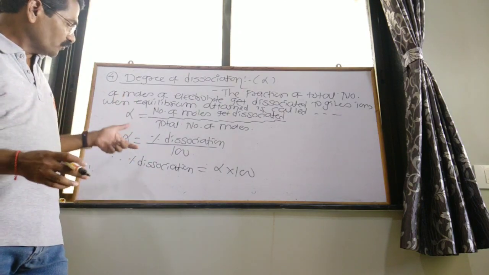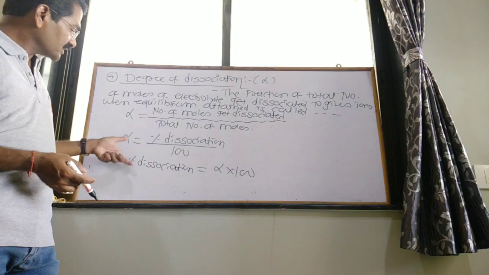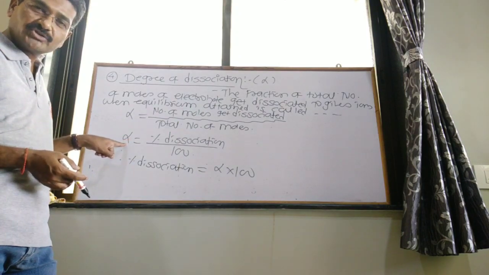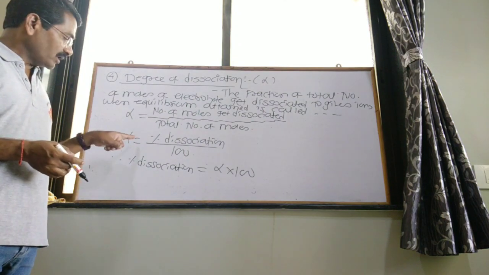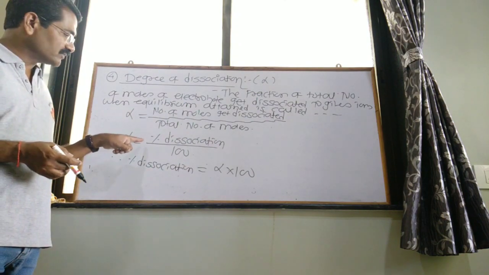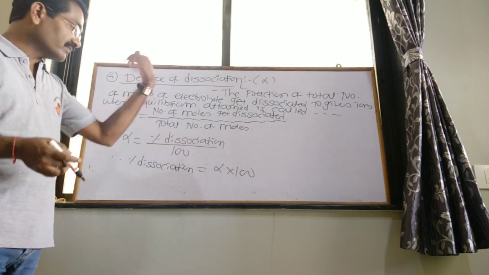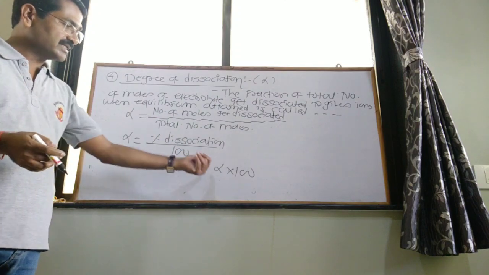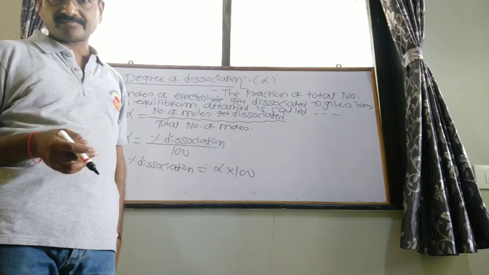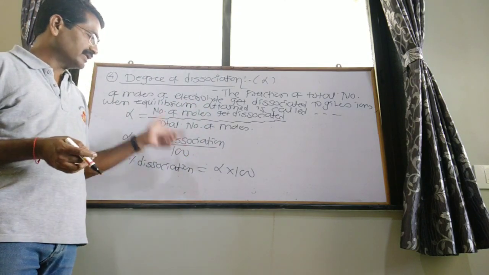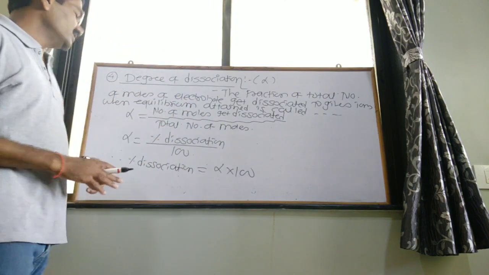So we get the two formulas for numerical purposes: how to calculate the degree of dissociation and how to calculate the percent dissociation. Degree of dissociation alpha is equal to percent dissociation divided by 100, and converting this formula, percent dissociation is equal to alpha into 100. That is a 1 mark question, MCQs can be answered by these formulas. Very simple. So this is the degree of dissociation.